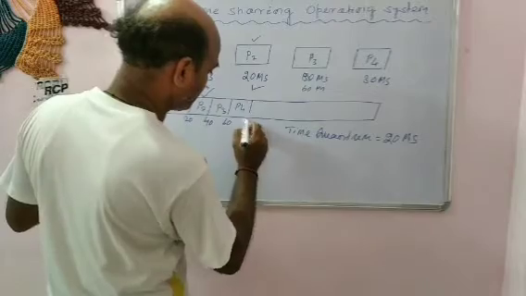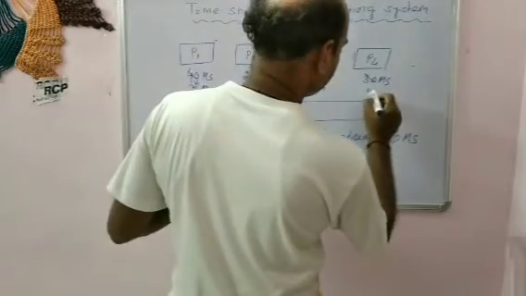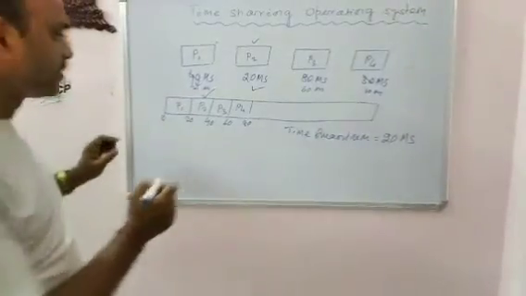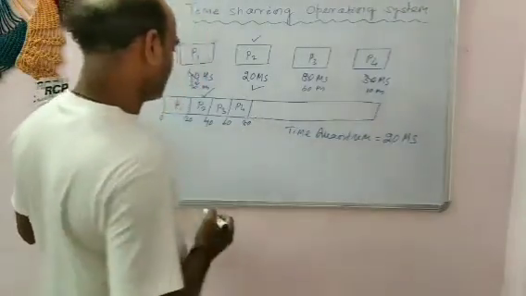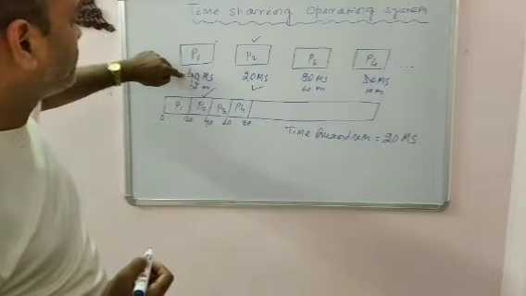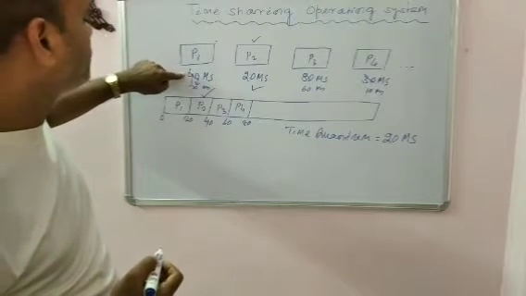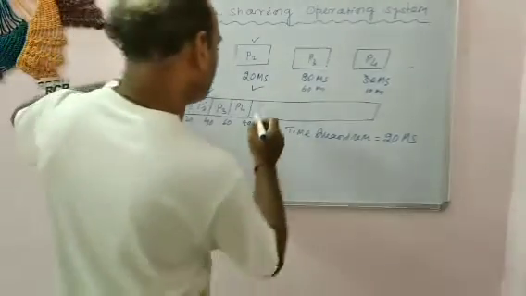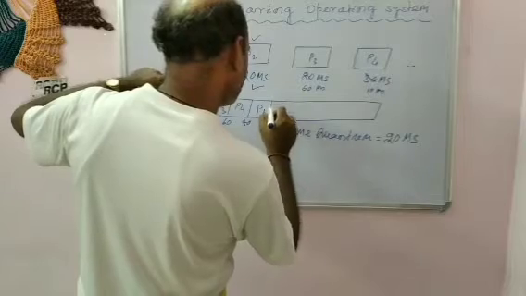So it will be 80. So now 10 milliseconds is left for its execution. This is the second. Then come to same priority P1. P1 already from 40 milliseconds, 20 milliseconds have been executed and the rest 20 milliseconds is left. So now P1 will be processed.